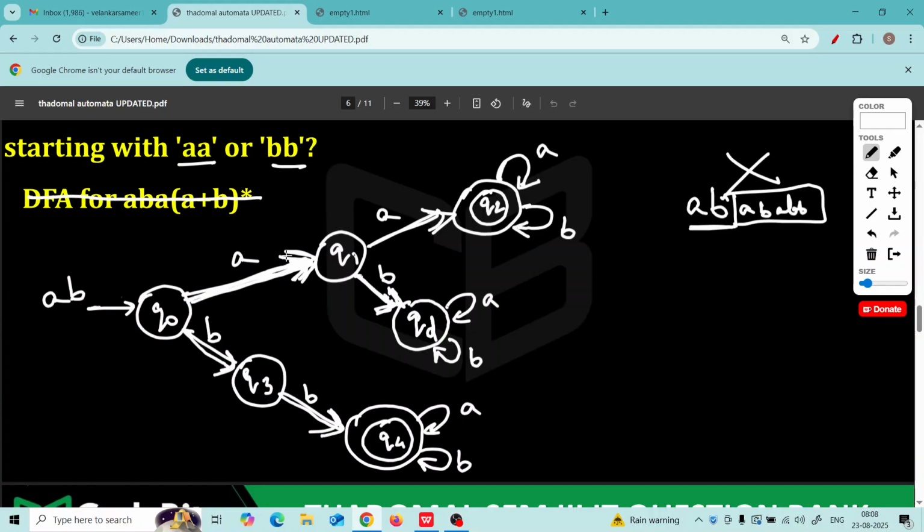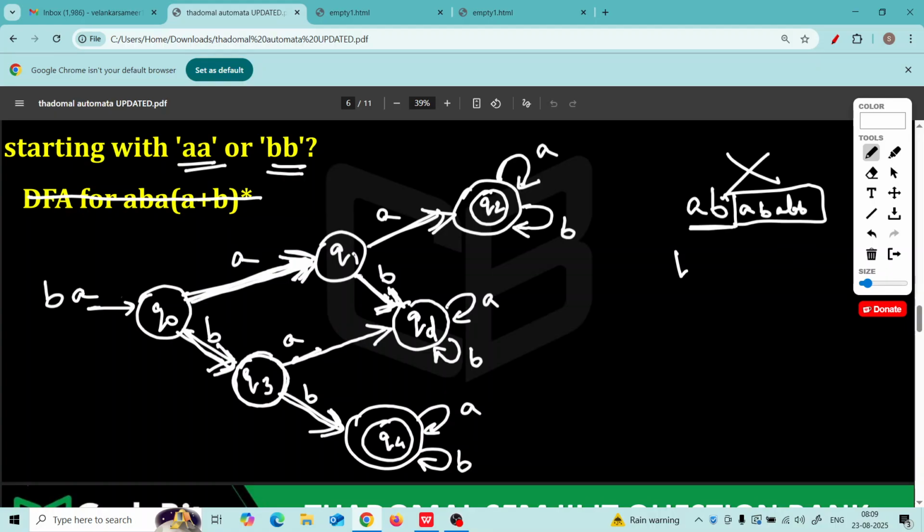Okay, here we go. For Q3, what will happen if you get A in Q3? See, if you get A in Q3, that means first letter given was B. That's why you reached here. Second letter given is A. So clearly this string should be rejected because string must begin with AA or BB. So you will send this also to dead state.